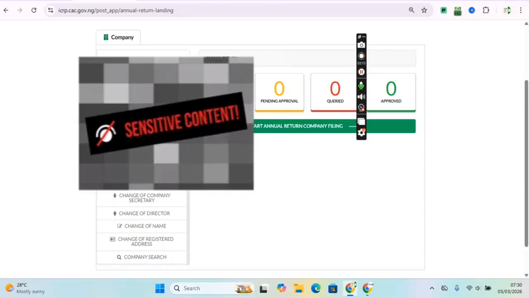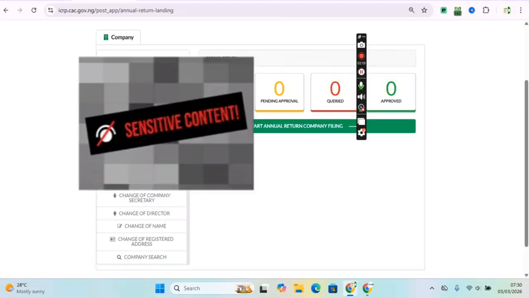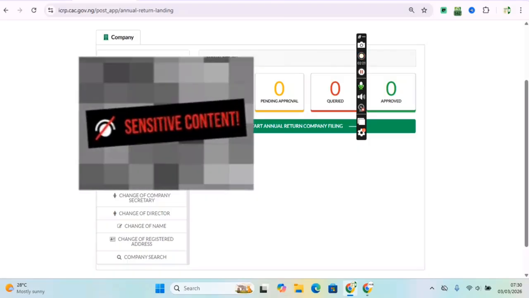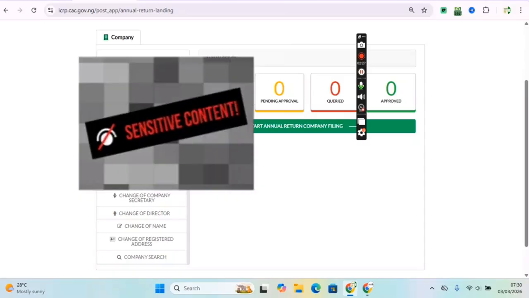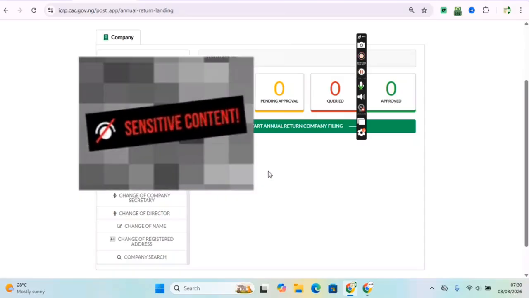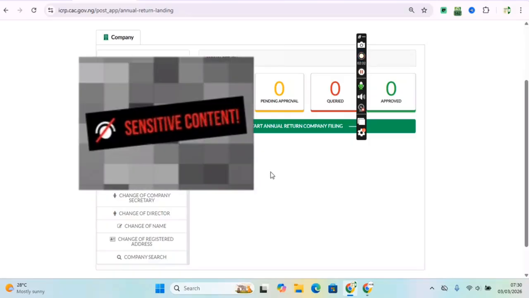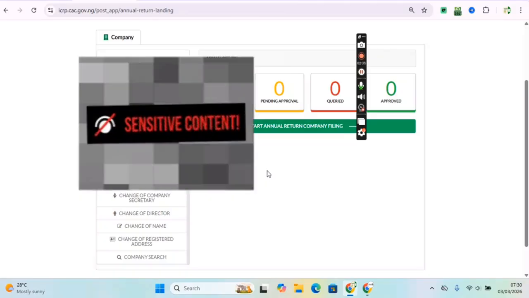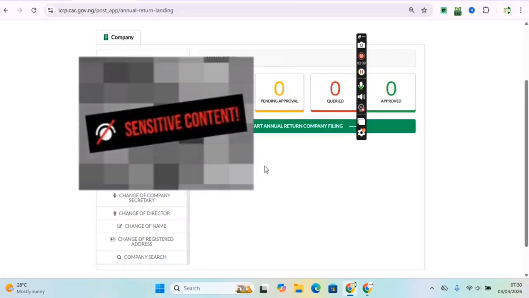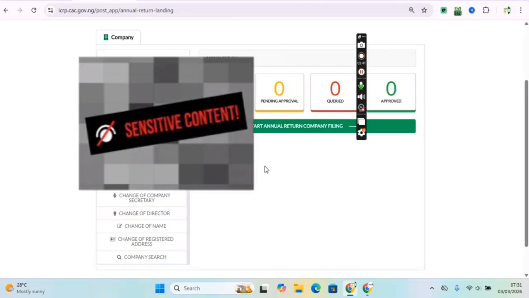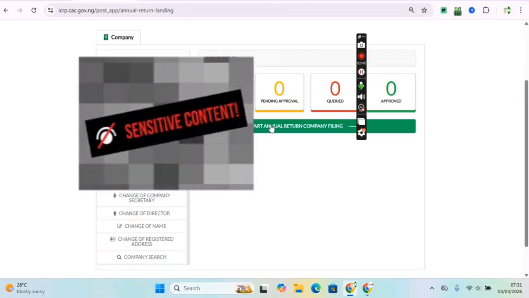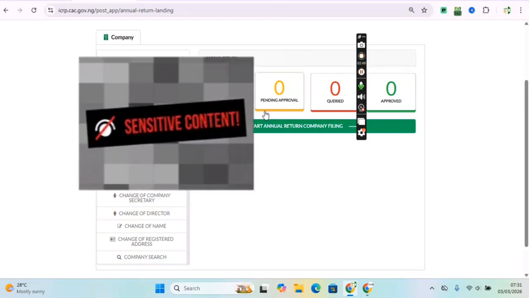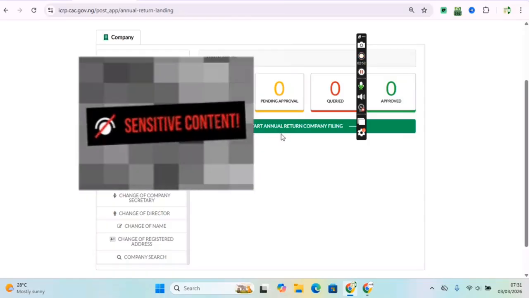Any registration or any CAC entity, any registered business or any registered entity on CAC that ends with LTD or limited is under company. So if your business name has LTD or limited at the end, it is still under company, and you must have these 3 documents with you complete. So in case of the loss of any of these 3 and you want to retrieve it, this is the process that you'll go through. But to get certificates and MEMATs, you need to have your annual return filed up to date.